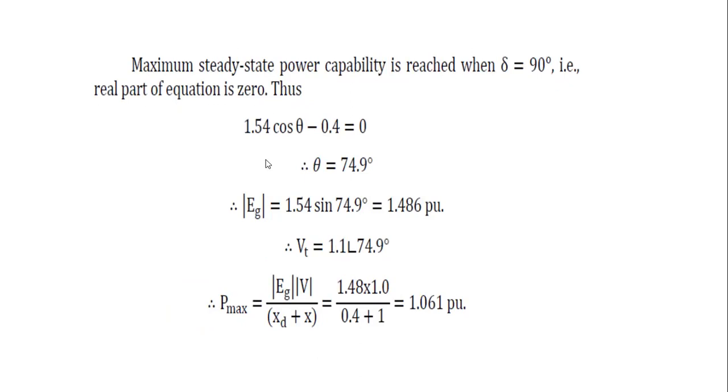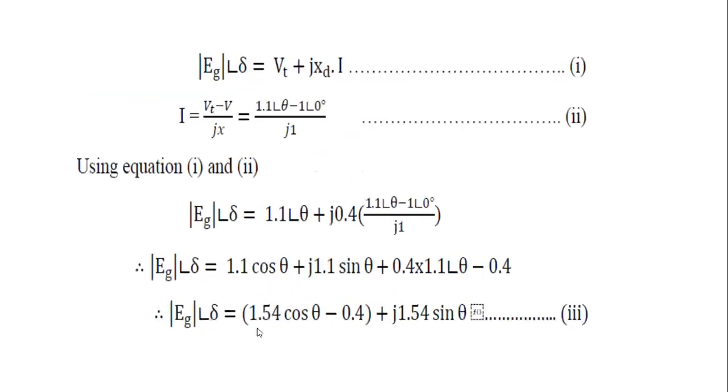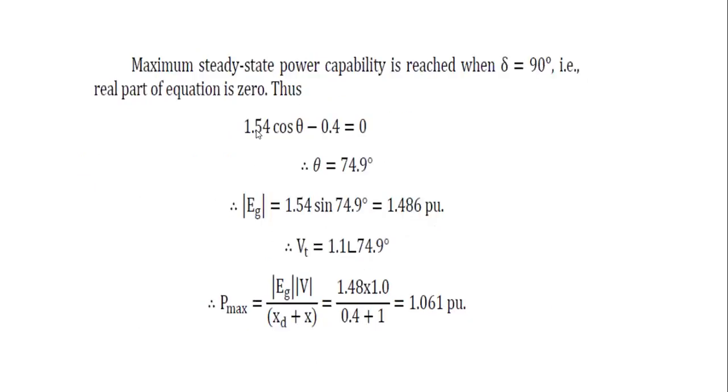In this case, the real part will be equal to 0. Therefore, 1.54 cos theta minus 0.4 is equal to 0. Then we calculate theta from this equation, that is theta is equal to 74.9 degrees.